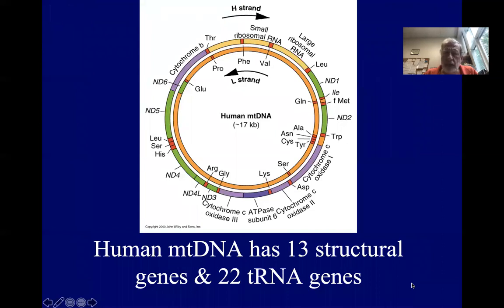Here's a map of the human mitochondrial genome. Just under 17,000 base pairs, 13 structural genes and 22 transfer RNA genes. So those things that appear to be amino acid name abbreviations, like at the top, phenylalanine, valine, proline, etc. Those are the transfer RNA genes.